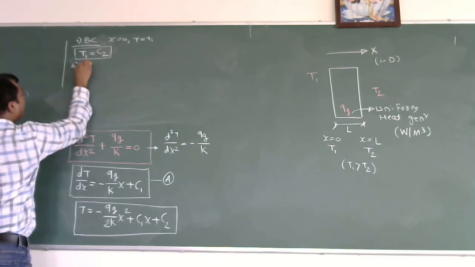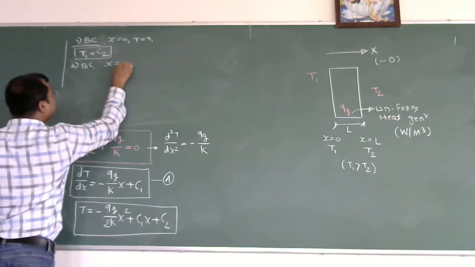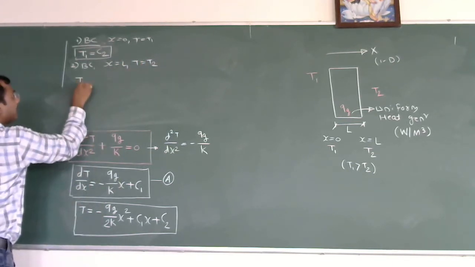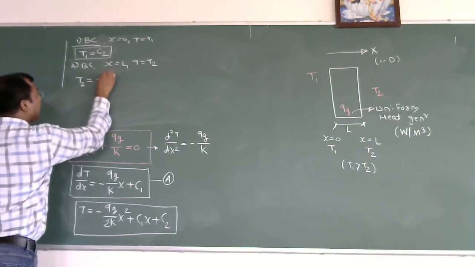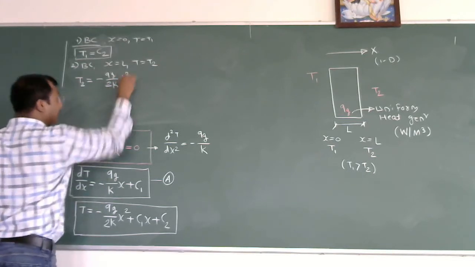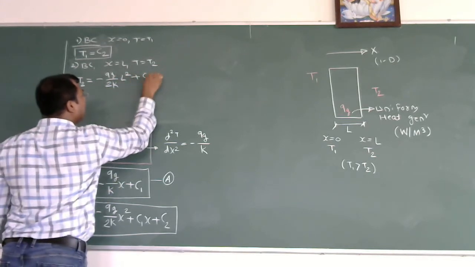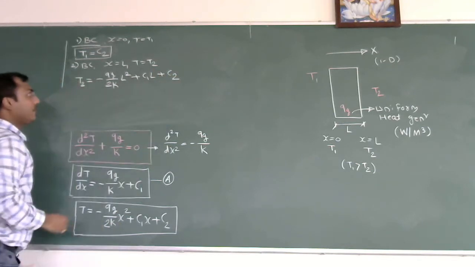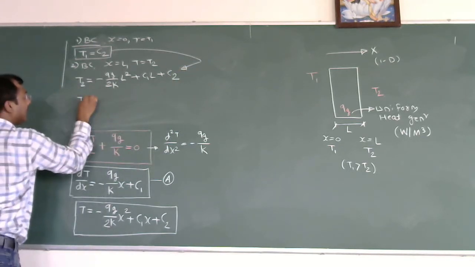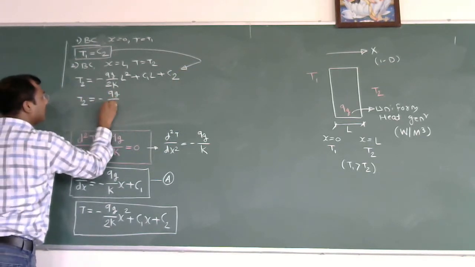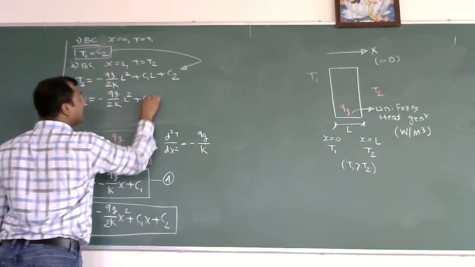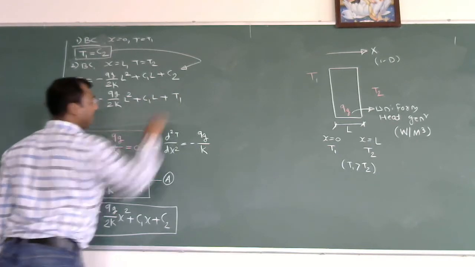If I put the second boundary condition, at x is equal to L, T is equal to T2, this becomes T2 is equal to minus Qg by 2k L square plus C1 L plus C2. But the value of C2 I already have, that is T1.